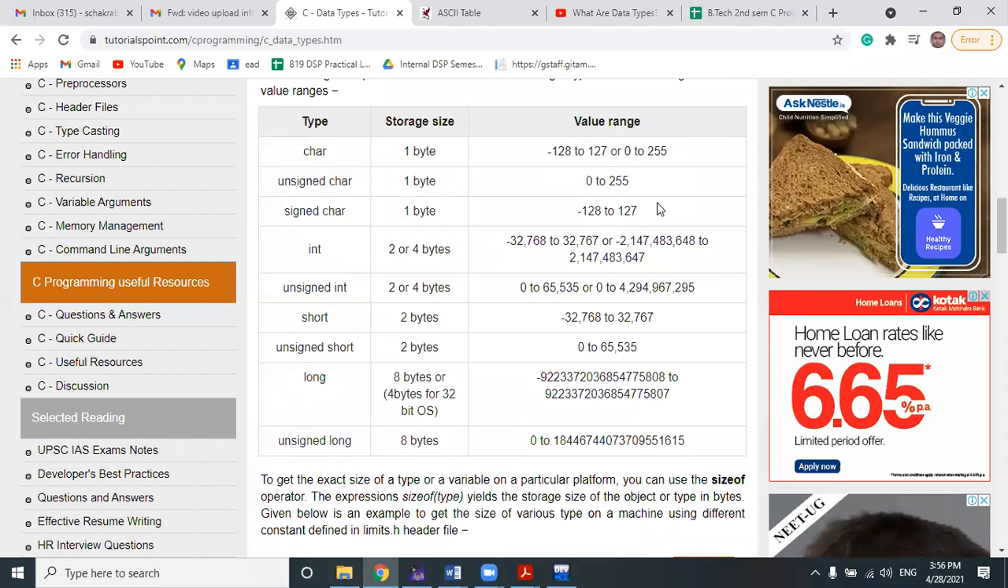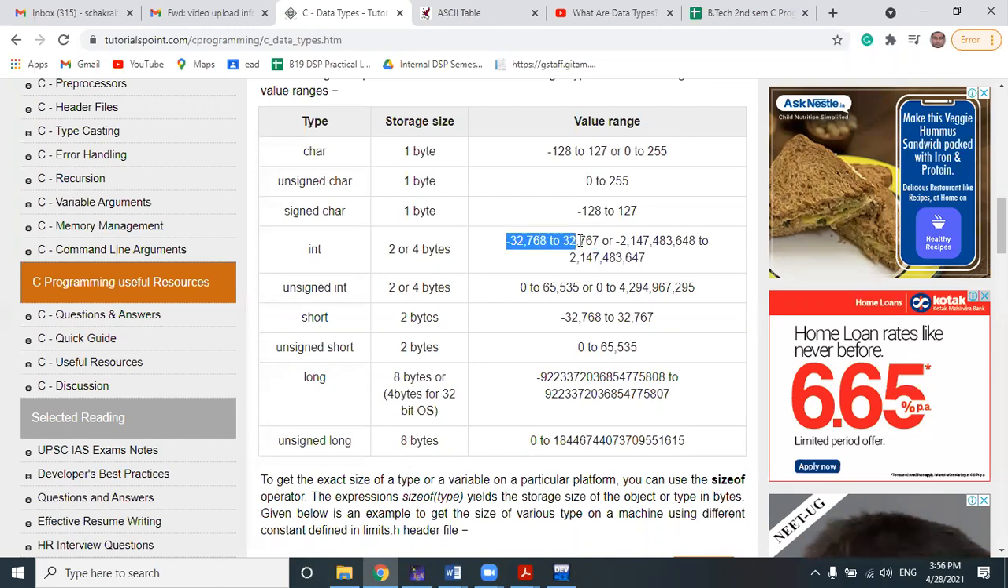That's why the negative range and positive range have been given to you. And the unsigned character will represent only the positive numbers. That's why only the positive range has been given. Similarly, in case of integer, it's 2 bytes. The negative number range has been given: minus 32,768 to plus 32,767.